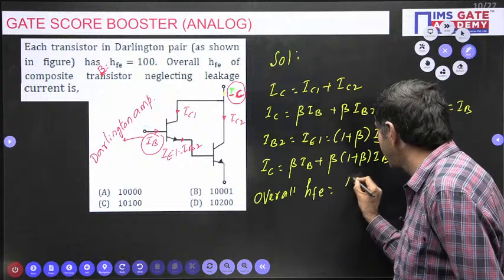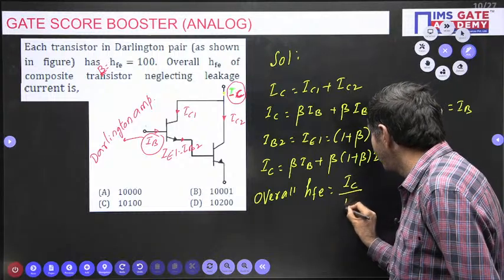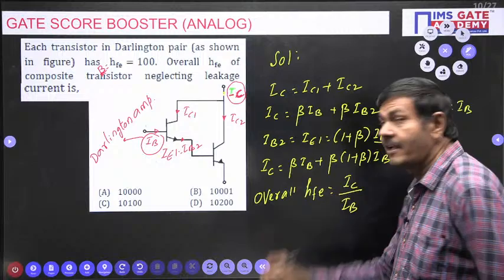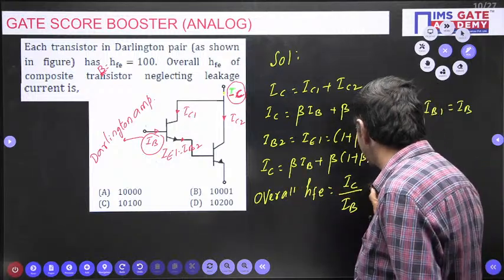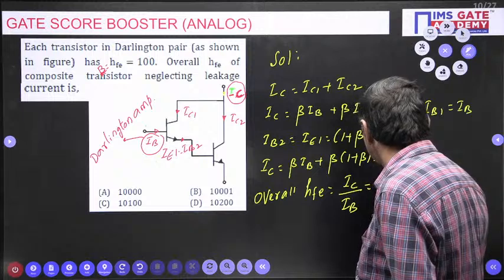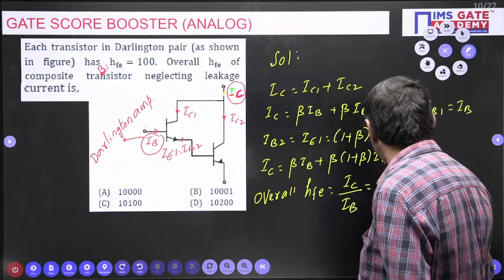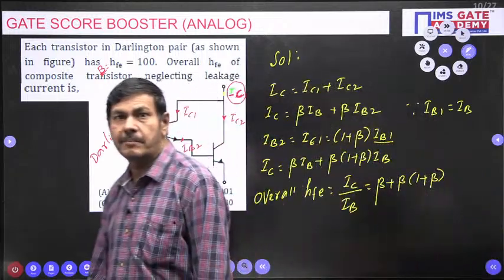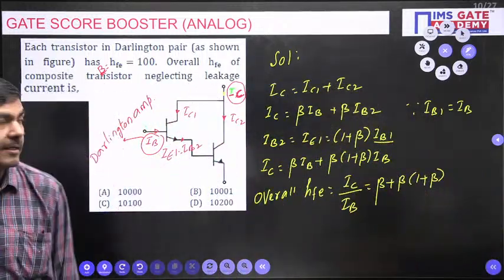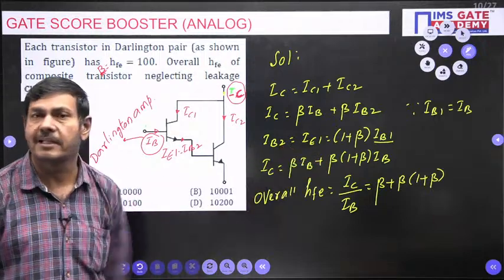Total collector current divided by base current, IB only. That ratio, if IB is taken common, what is left? Beta plus beta into 1 plus beta I am getting here now. By using this formula, you can determine the required overall current gain. Just substitute the beta value, you will get it.